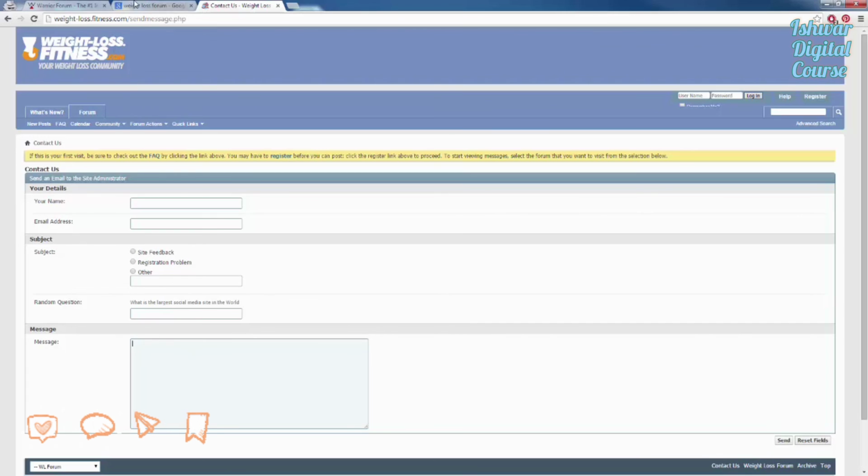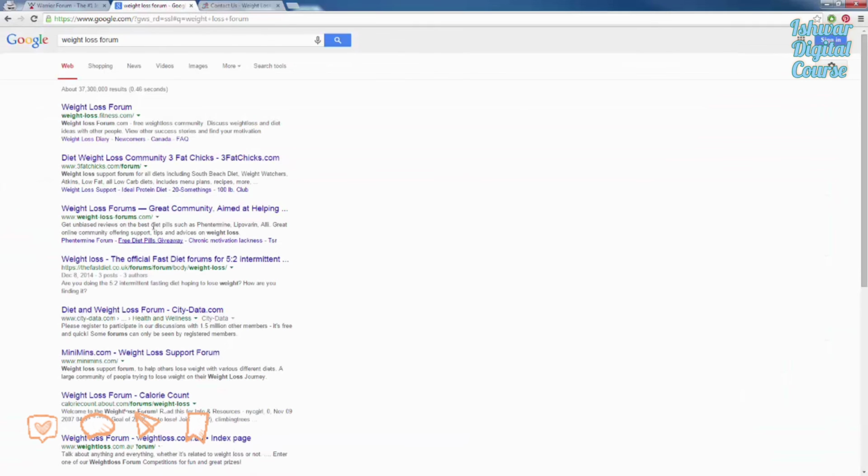So I would contact them, I would go back to our Google results here, and I would bring up these other forums as well and contact them if they meet our criteria, and be ready to rebrand your product in different ways with the forum's name, their brand, so they can advertise it as their own brand. You have banner ads, they can email their list, they can give you sticky posts, signature slots, advertisement, things like that. A really great and cheap way, or even a free way, if they're going to accept 100% commissions, to build your email list using niche forums.